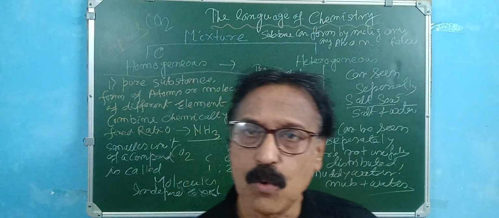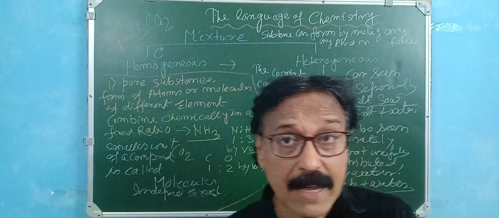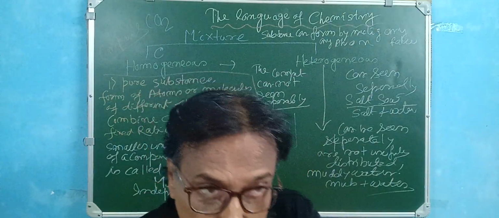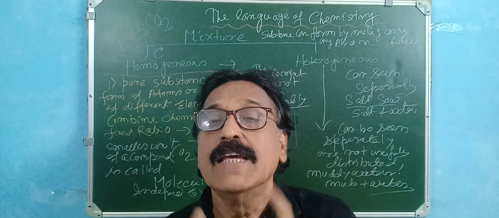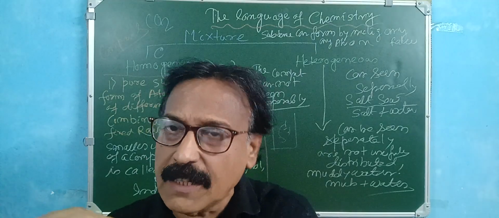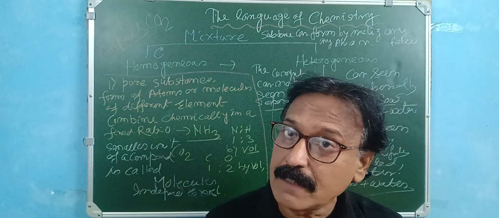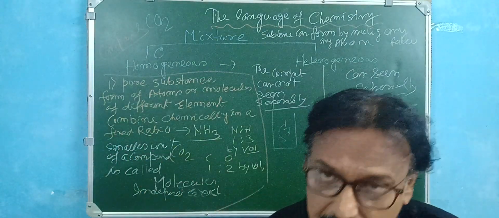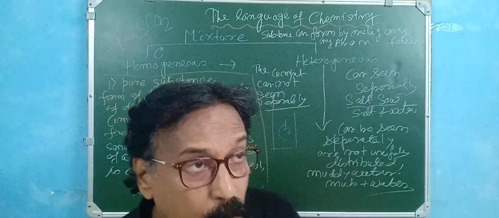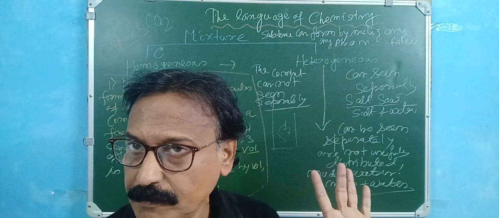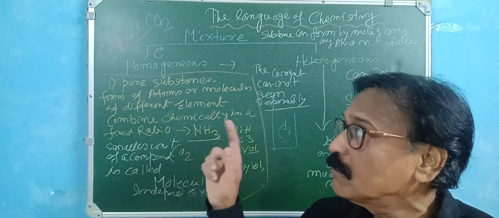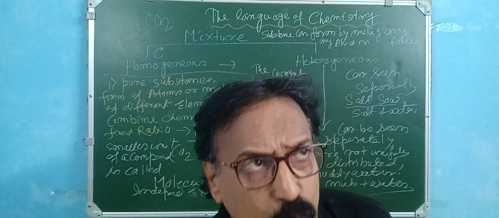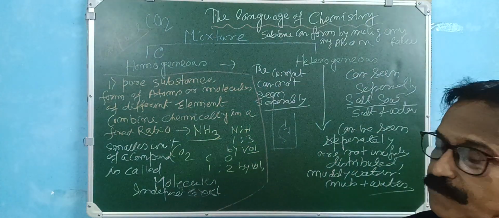Suppose water, H2O. Here is a compound, chemically mixed up. A very important thing: these atoms are chemically mixed. In the case of water, hydrogen and oxygen, two types of elements, are chemically mixed as H2O. H2O means 3 atoms are involved: 2 hydrogen atoms and 1 oxygen atom.